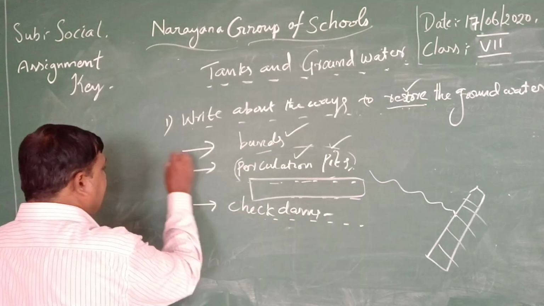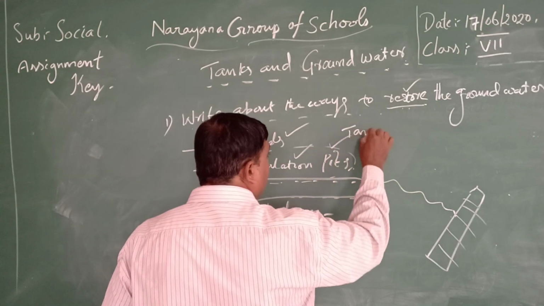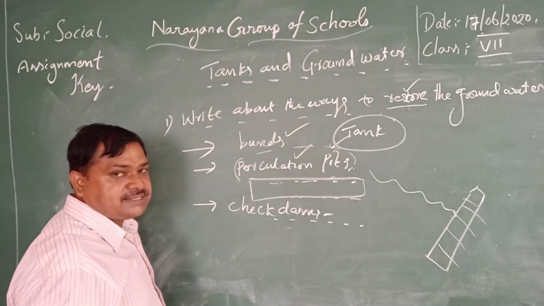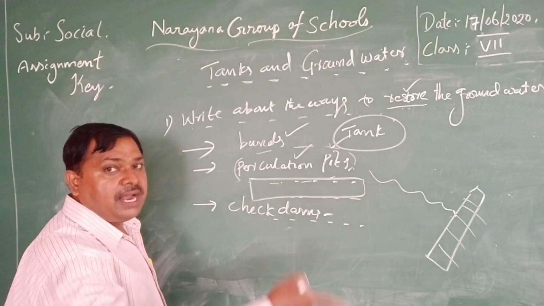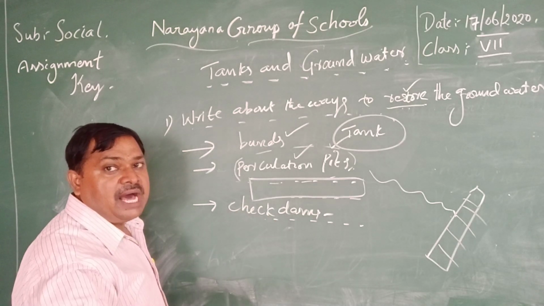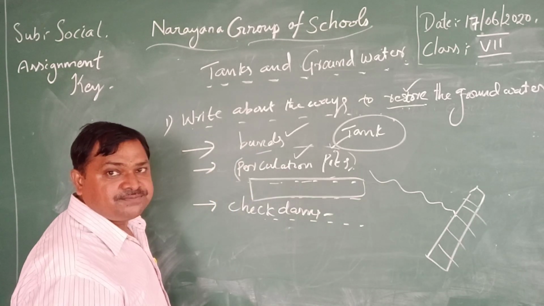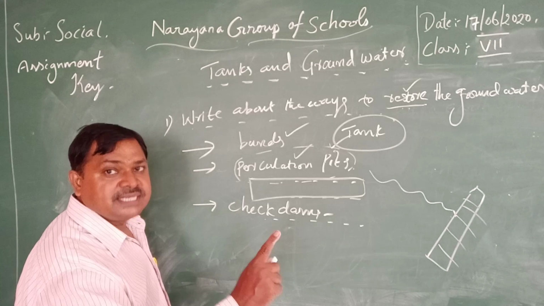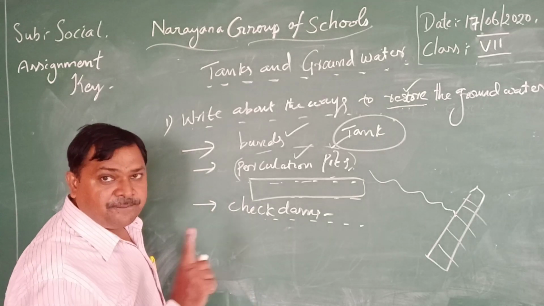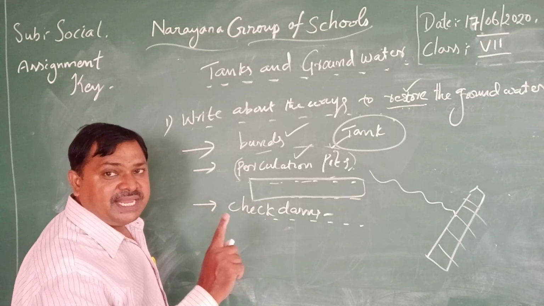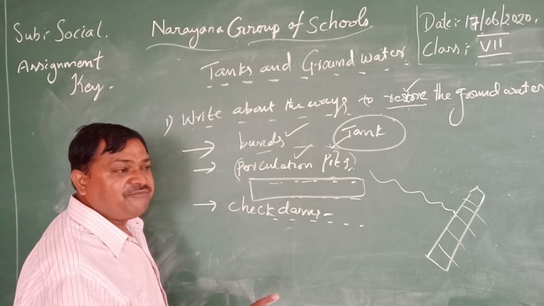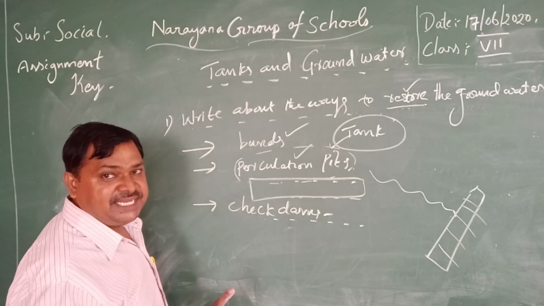For example, tanks. In each village, at least one or two tanks are arranged, beside or in the surroundings, or at the corner of the village. One temple and one tank are compulsory in the village. Temple and tank are compulsory. Badi, Gudi and Cheruvu are very important, and these three are very important in each village.